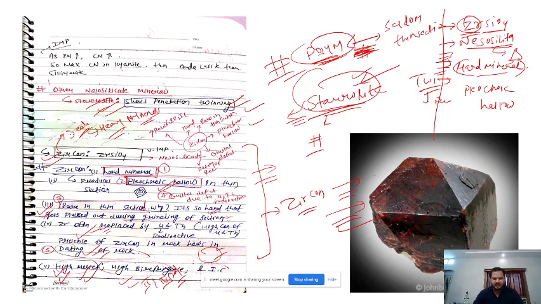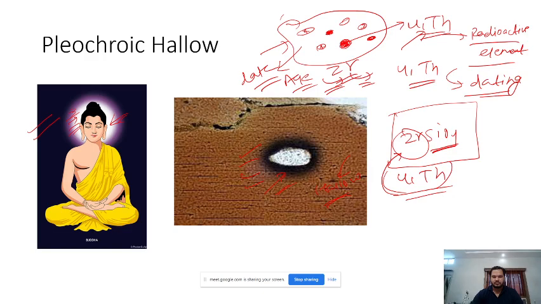The typicalities of zircon are, one, this pleochroic halo. You can draw in the exam like this. The halo diagram you can draw like this. If this is a mineral, then this is the halo. This is zircon, so we get a halo kind of thing. The third thing is, it is very rare in thin section because it gets plucked out during the process of grinding when we convert it into thin section. And the most important thing is, it helps us in the dating of the rock.